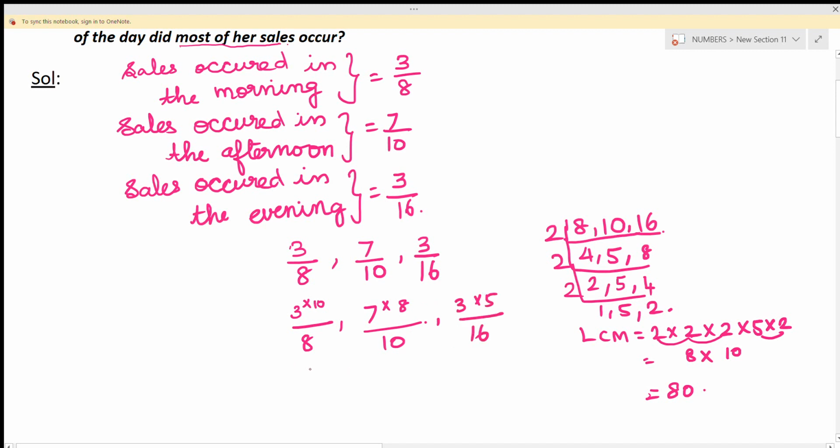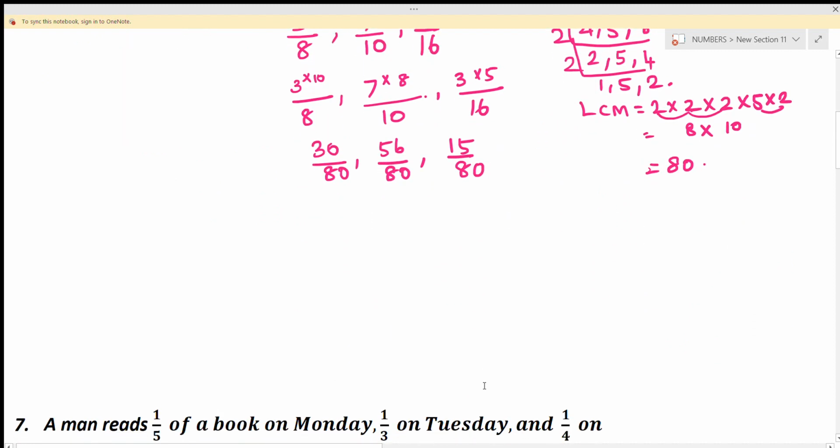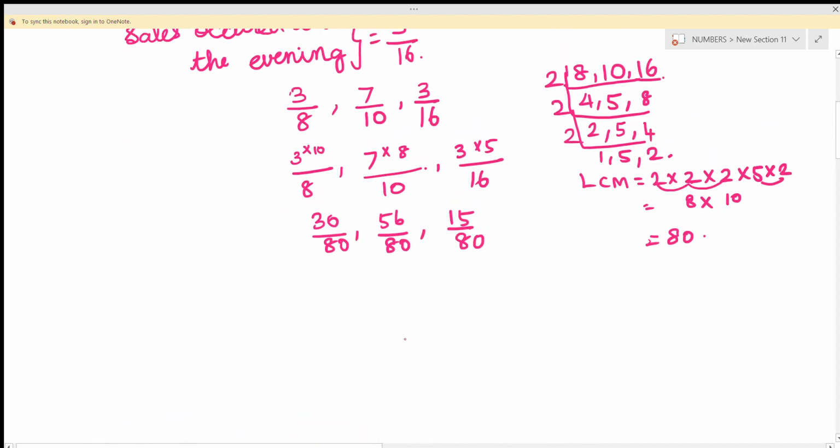Now we get 30 by 80, 56 by 80 and 15 by 80. Now you just compare the fractions. Can you find out which is the greatest one? Yes, 56 by 80 is the greatest fraction. So this occurs in the afternoon part.